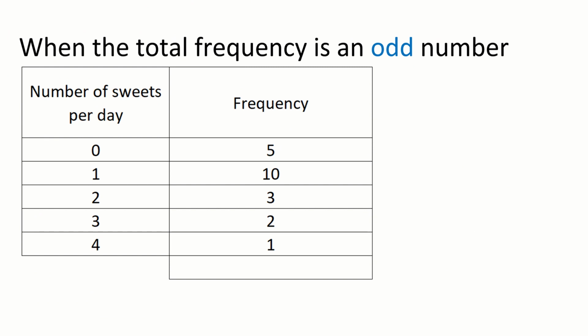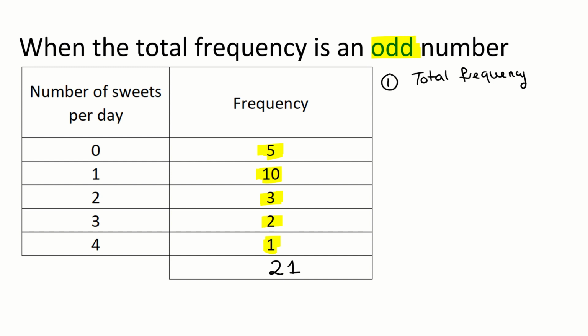So you won't have a list and you have to figure out how to find that middle value from the table. So firstly, your step one to any question is to actually work out the total frequency. You want to know how many numbers you have if you were to list them and whether it's odd or even. And I'm telling you now, it's going to be an odd total frequency. So I'm adding up the frequencies, 5, 10, 3, 2 and 1. So 5 add 10 is 15. Add another 5, which is the 3 and the 2, is 20. Add another 1 is 21.